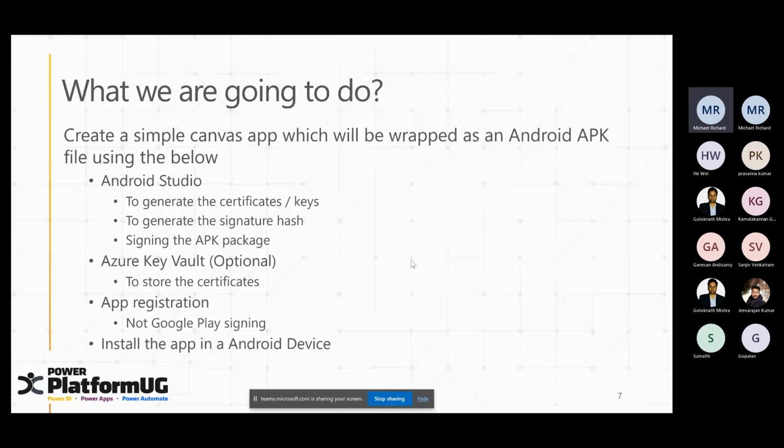What you will need is basically Android Studio. You have to generate some certificate key, signature hash, all those things. I'll tell you how those things work. You might need an Azure Key Vault. I will show you the features of that as well.